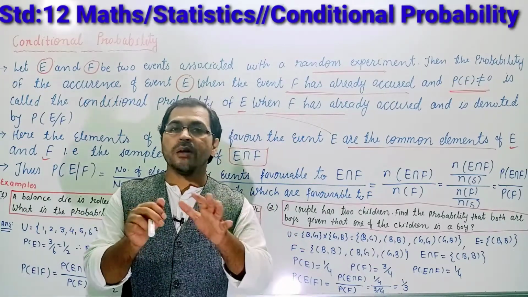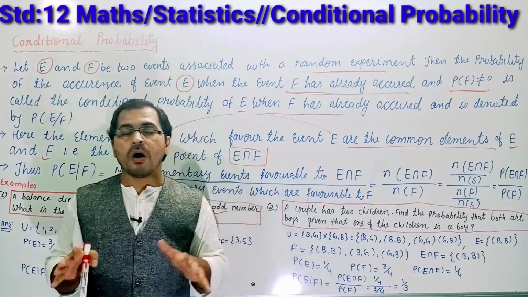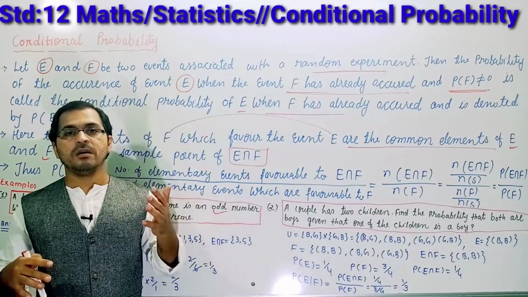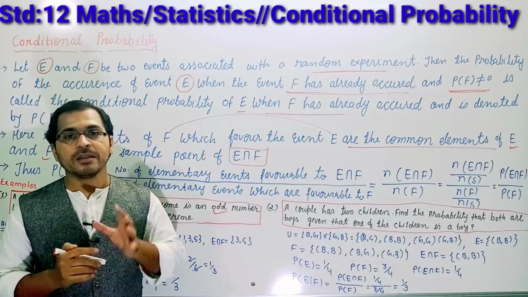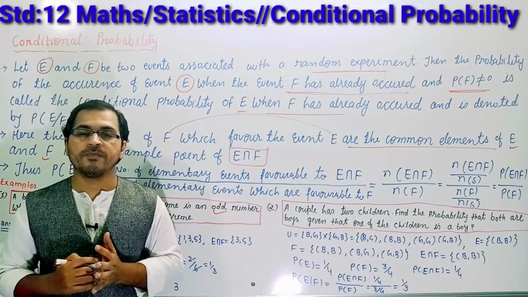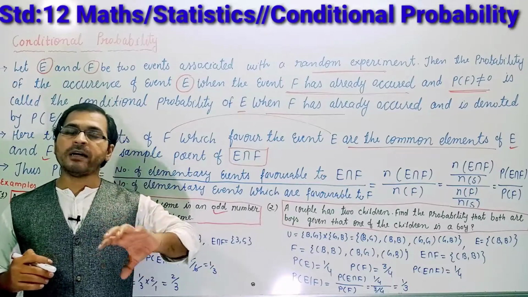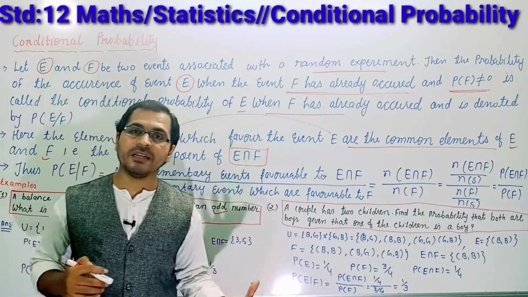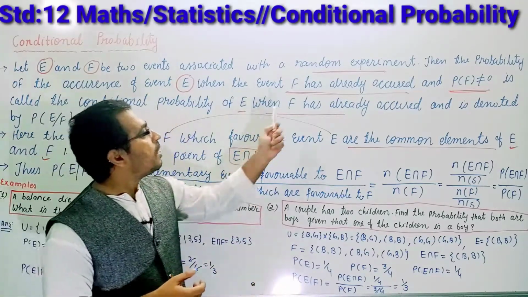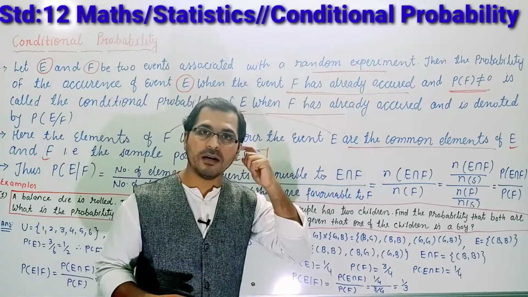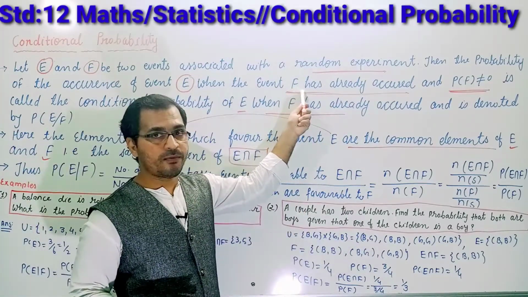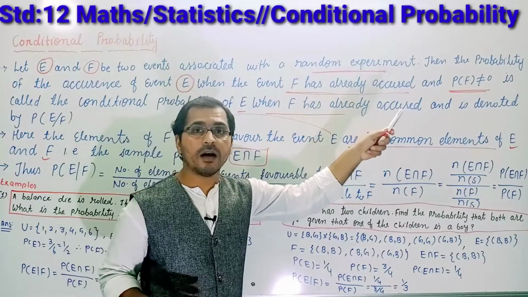Understood students? In the entire world there are 193 countries. This is your sample space. From that sample space, 100 countries developed the vaccine. This is F, the event which has already occurred.